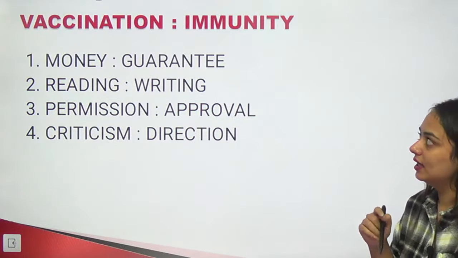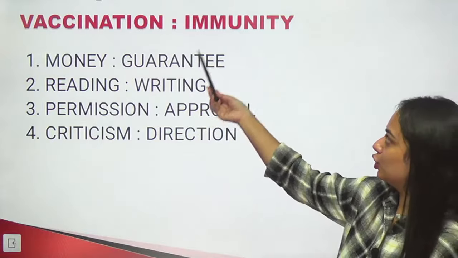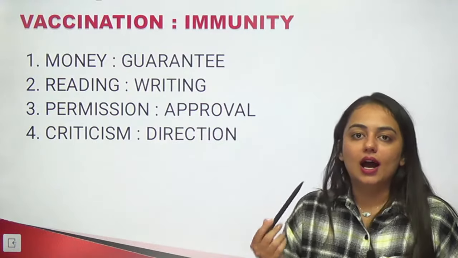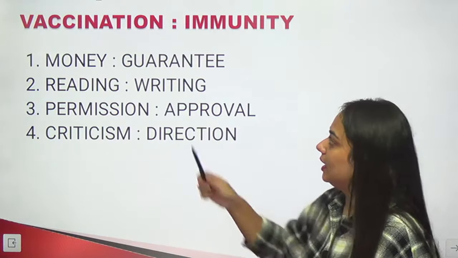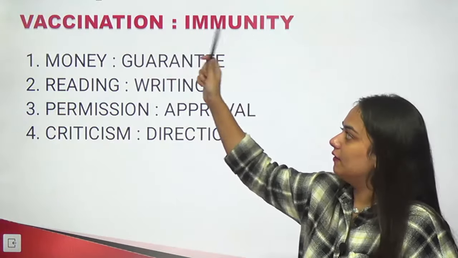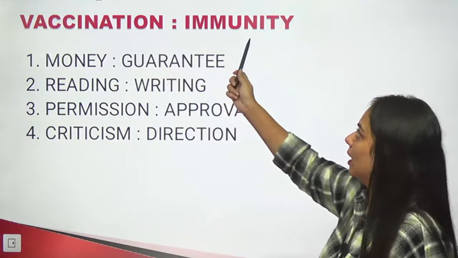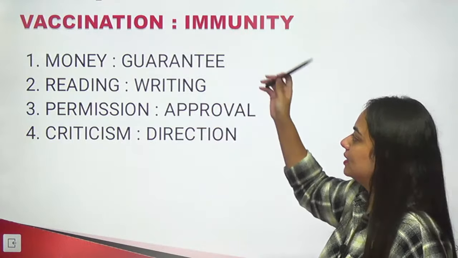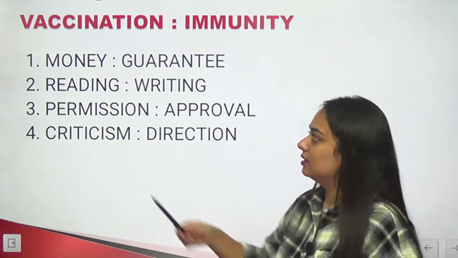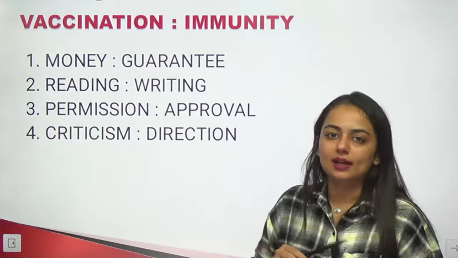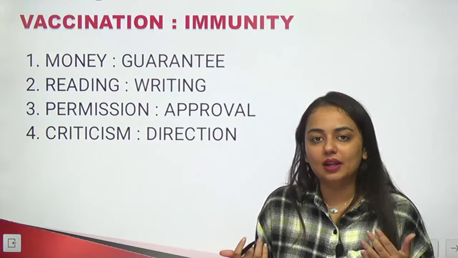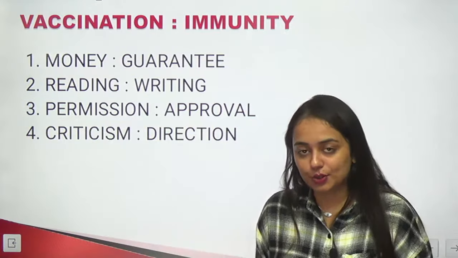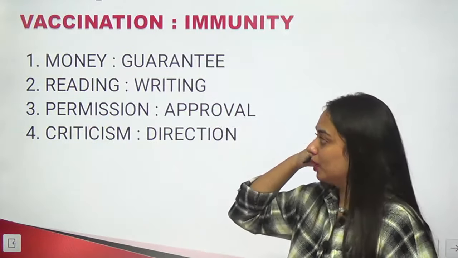Let's now see the relation of vaccination and immunity. How to decode the relation of these two? We can say A provides B. If you are vaccinated, it provides you immunity. So vaccination provides immunity. Similarly, does money provide you guarantee? So this is obscure. Guarantee in what terms? There can be different connotations attached to it. So not sure about this one.